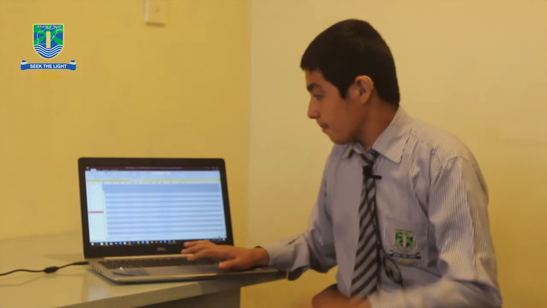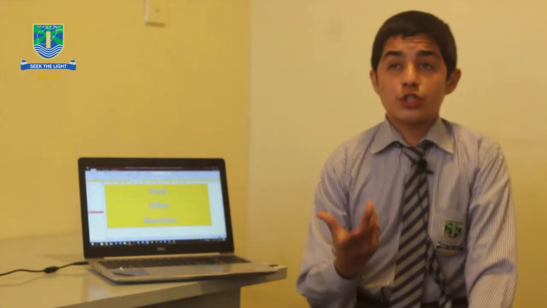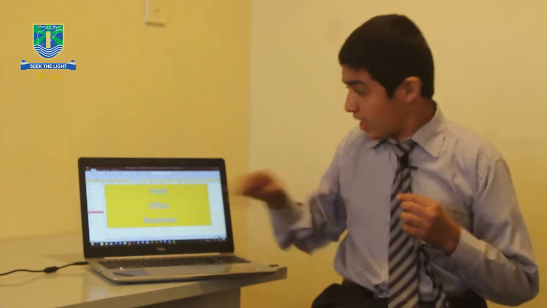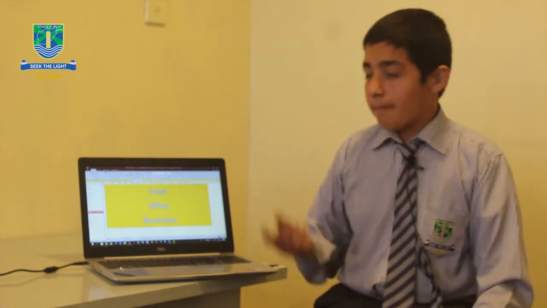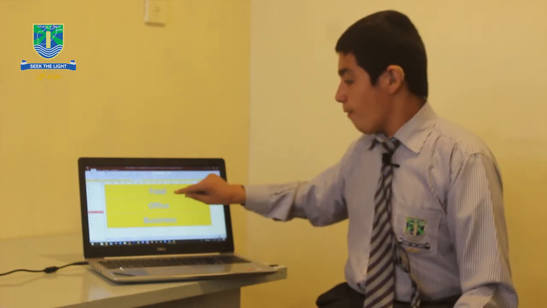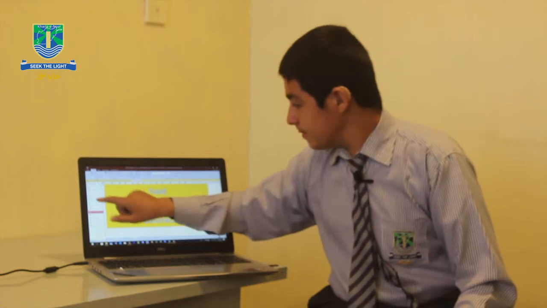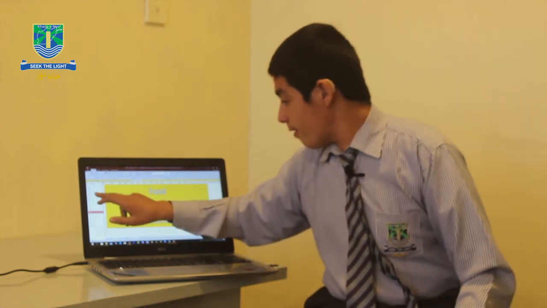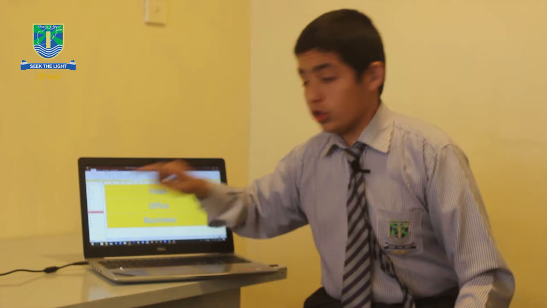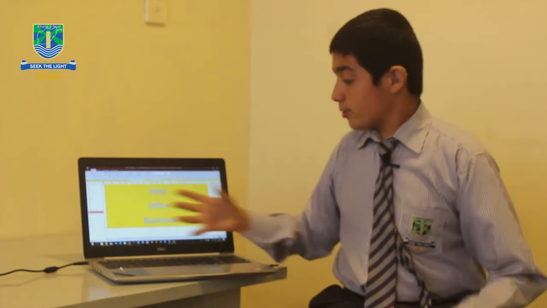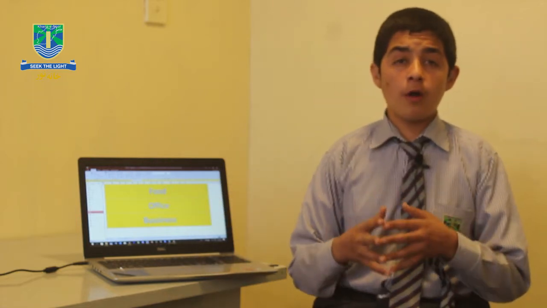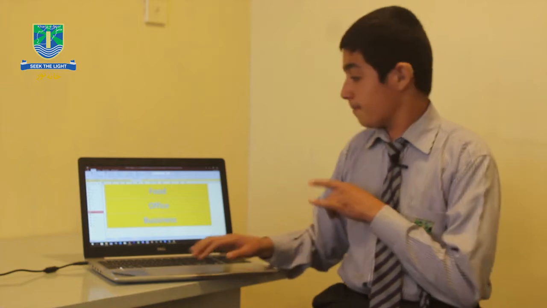This is a button. This is used to show what my database is for. My database belongs to three things: food, which belongs to the restaurant; office, which belongs to the Nayab office; and business, which belongs to the shop. This shows how many kinds of programs or files you have in your database.